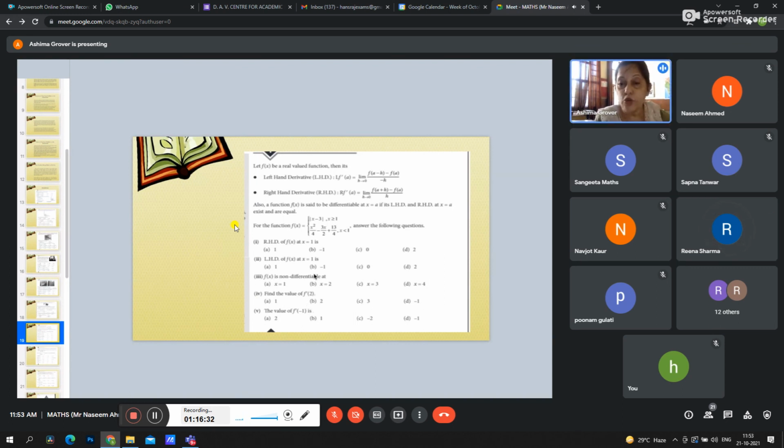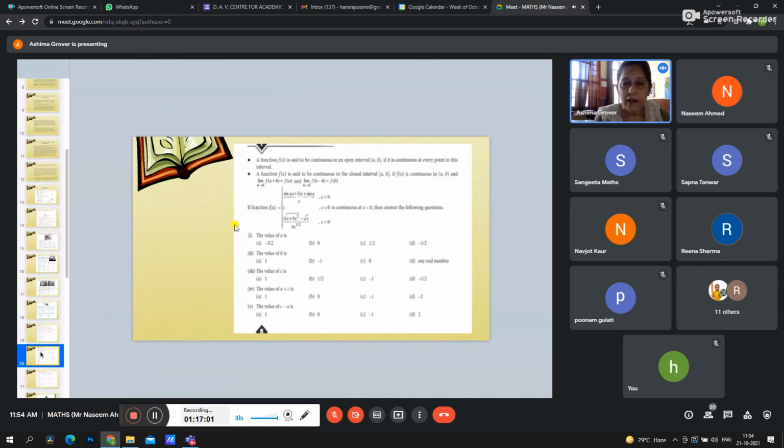Find the value of f dash 2. We have split this into 2 forms: x minus 3 for x greater than equal to 3 and 3 minus x for x less than 3 and greater than 1. Since 2 is less than 3, we can use 3 minus x. And what is the derivative of 3 minus x? That is minus 1. So f dash 2 is minus 1. We can write D option. Is it okay, ma'am?